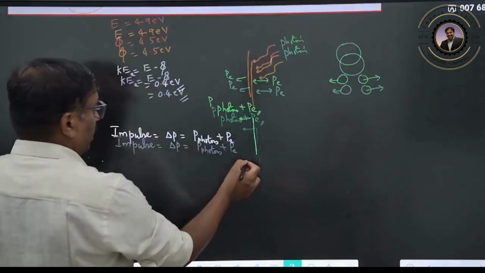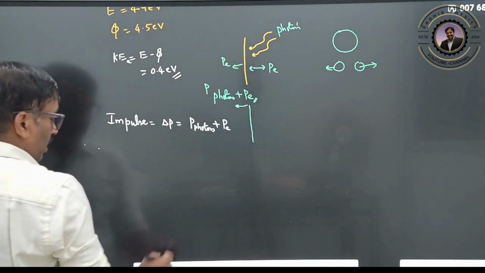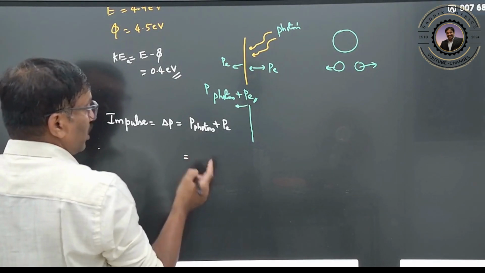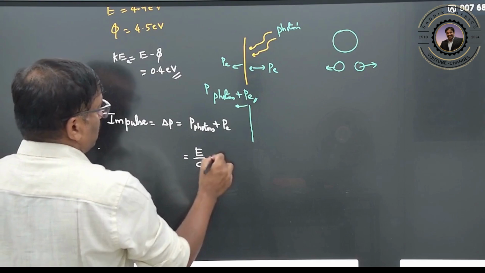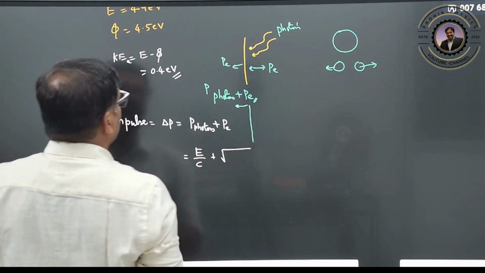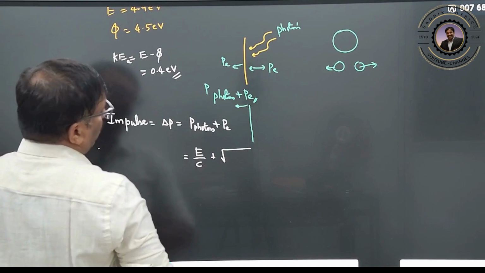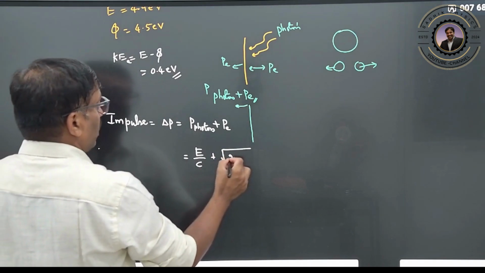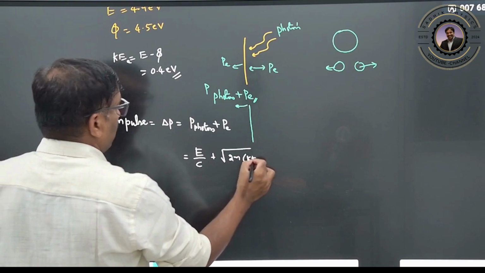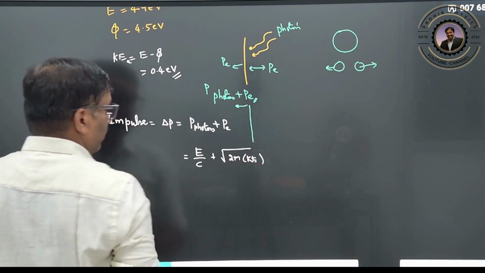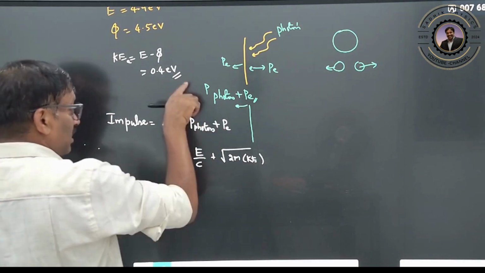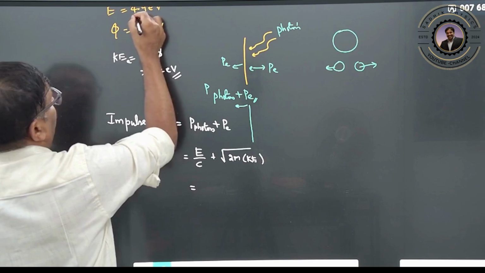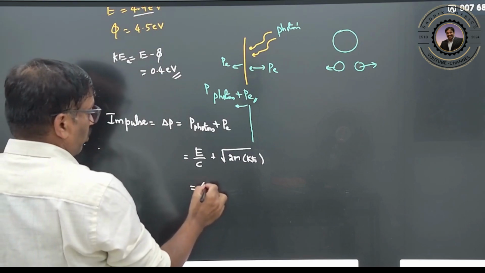So what can you write? Momentum of the photon: E equals mc squared, so momentum is E by c, plus the momentum of the electron, which is root of 2m into the kinetic energy of the electron, clear? E is the energy of the photon, 4.9 electron volt.